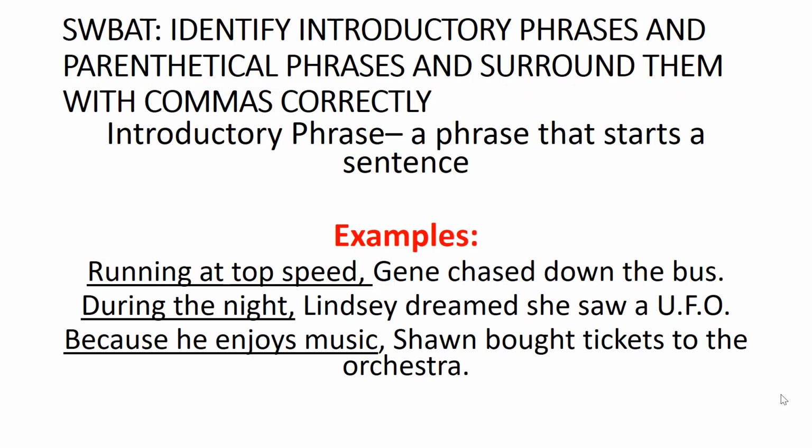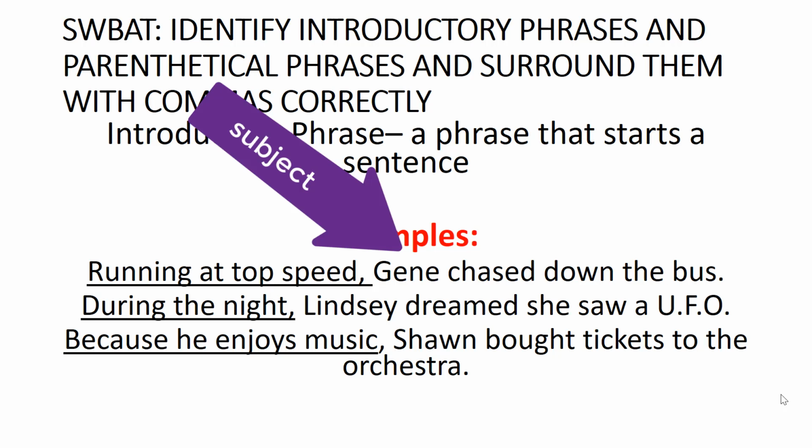If you direct your attention to the samples on your screen, the first one reads, "Running at top speed, Jean chased down the bus." When we look at this sentence and ask ourselves, who or what is it about, we see the answer is Jean.